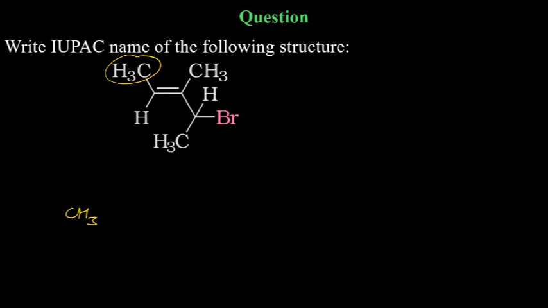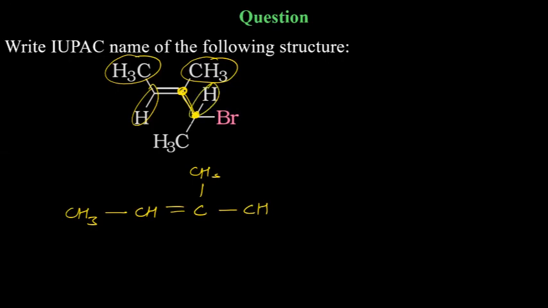CH3, then you have single bond, CH, double bond C. On this carbon, you have CH3, then single bond, you have carbon with hydrogen, CH. But on this carbon, you have CH3 attached. On the same carbon, you have bromine attached. Same carbon, you have bromine. Now, who will tell me the answer? Don't be in hurry because you will make mistake otherwise.